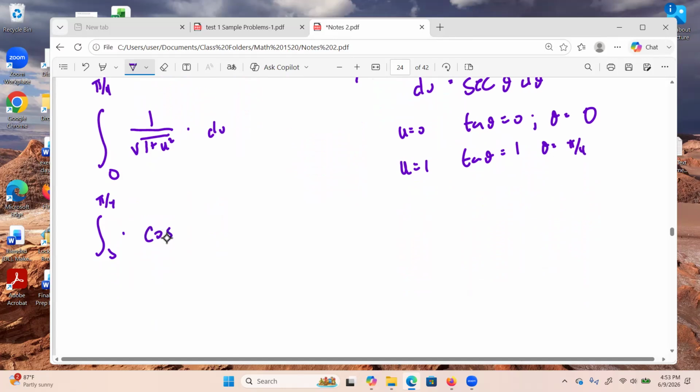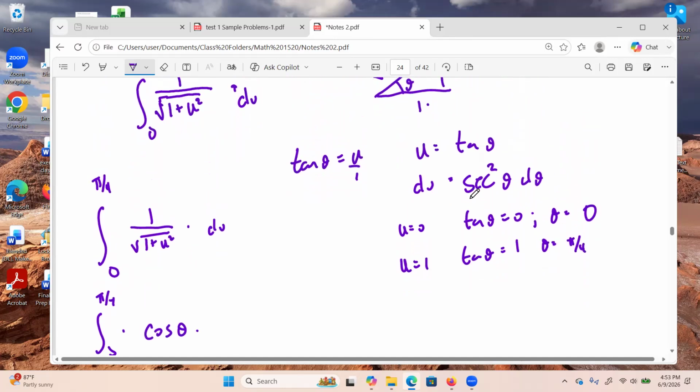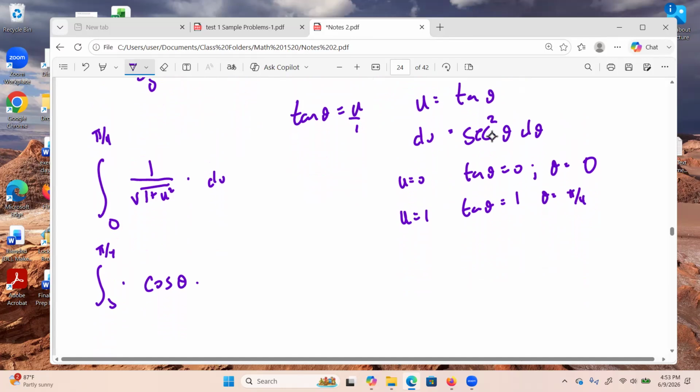Here we have cosine of theta times, and then my du is secant squared theta d theta. So this is going to be 1 over cosine squared theta, d theta. So we're going to go ahead and cancel out some trigonometric functions here. So we have 0 to pi over 4. And here I have 1 over cosine, which has a name, that's secant.